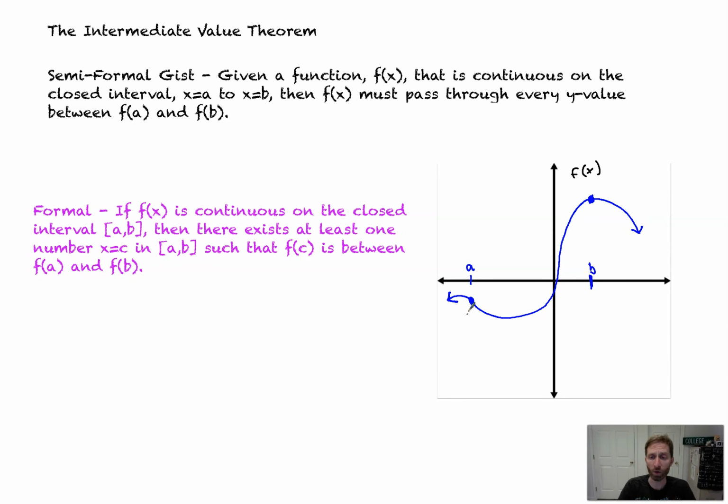So this right here would be the y value f of a. And the y value here would be f of b. So we're going to pass through every y value between f of a and f of b, which makes a lot of sense if you think about it. So let's pretend that you jump off a diving board into a pool.